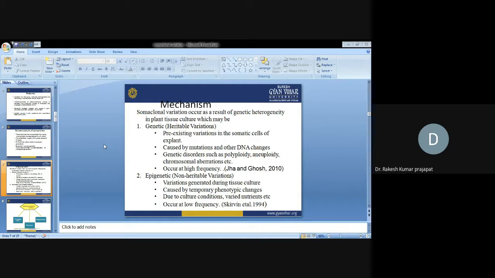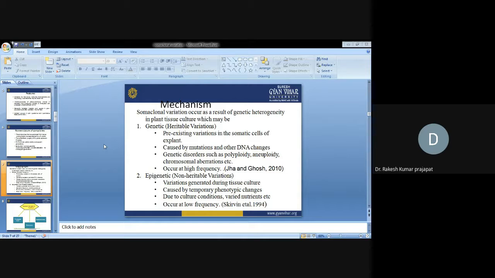Polyploidy means multiplication of particular cells, the chromosomal sets get multiplied. They occur at higher frequency. Genetic variations or genetic changes occur at higher frequency as compared to somatic variations. Epigenetics means there are other changes instead of changes in the DNA sequences. No variations in the sequence. There are some variations which are generated during tissue culture.